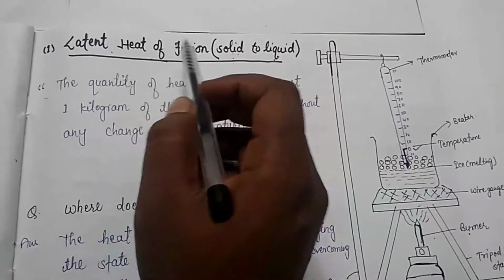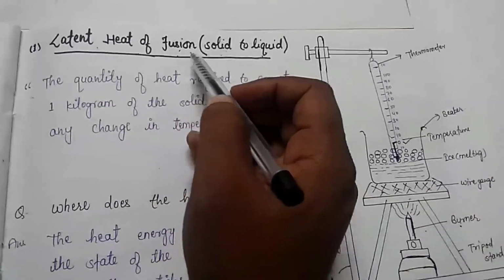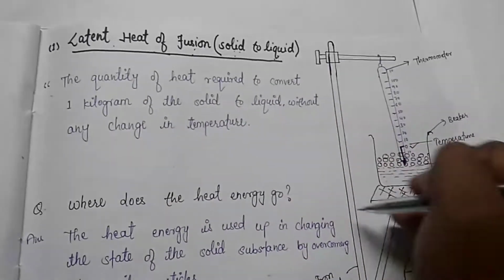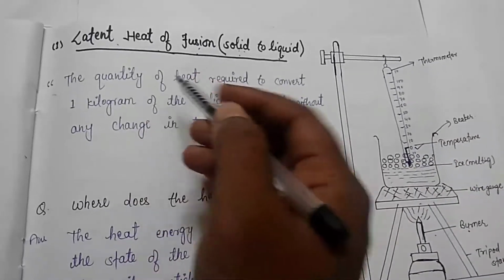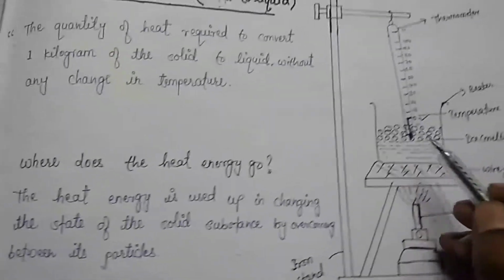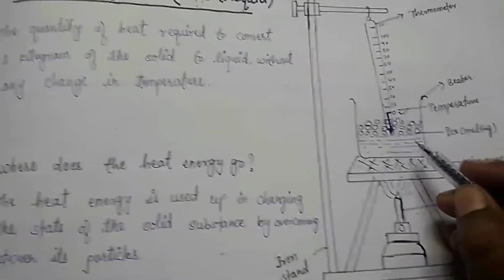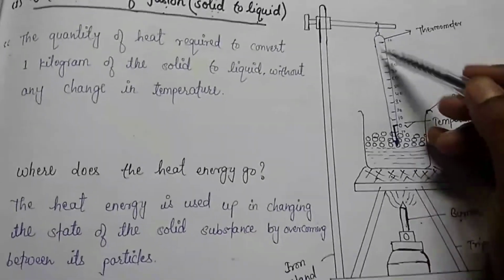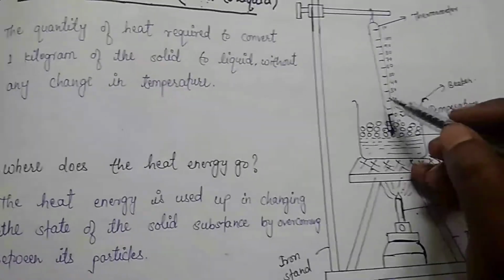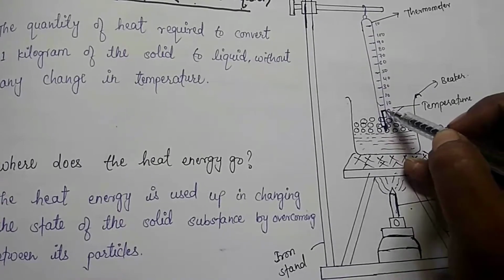The latent heat of fusion can be studied by performing an activity as follows children. We take some crushed ice in a beaker and suspend a thermometer in it. We note the temperature of the thermometer.